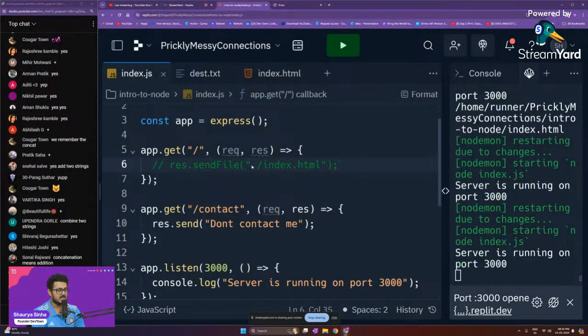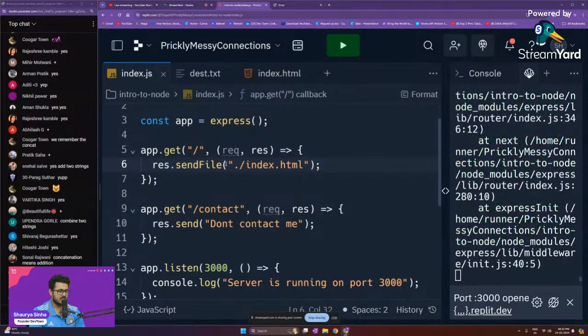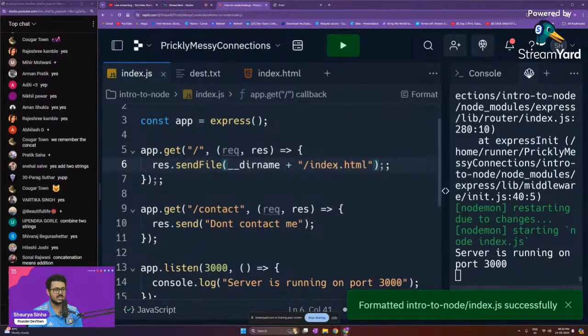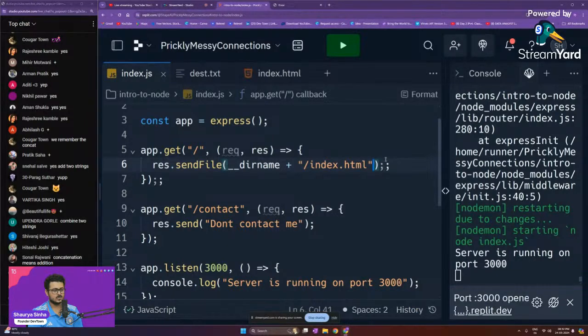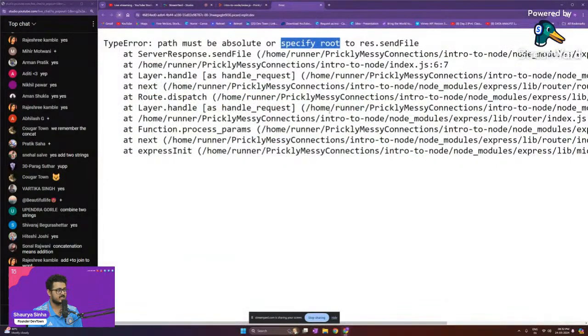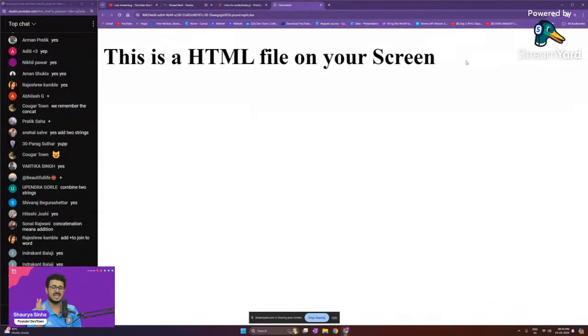We can uncomment it. To uncomment something, you just have to do control and then / once again. So this will again uncomment it. And then we are going to replace this by the new line, that is __dirname plus index.html, guys. So this is going to send the index.html file instead of anything else. If we go back to our website and refresh the page, as you're able to see, we're getting an HTML file on your screen. So right now you're actually sending an HTML file.